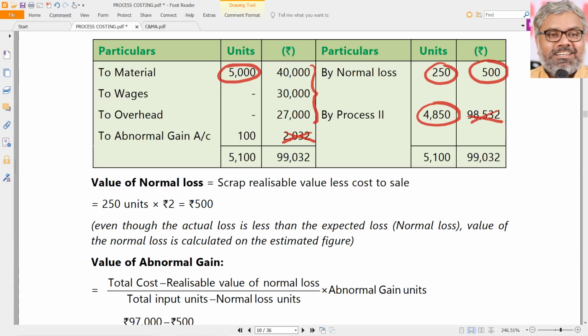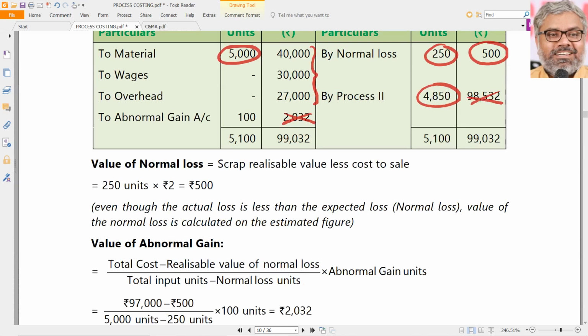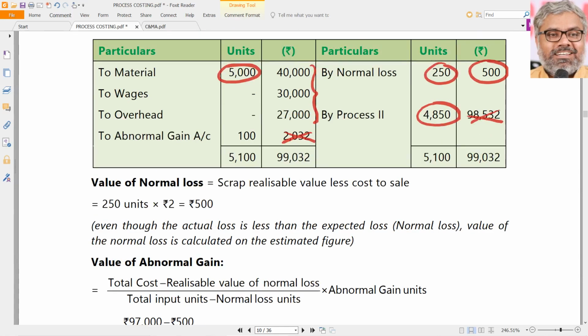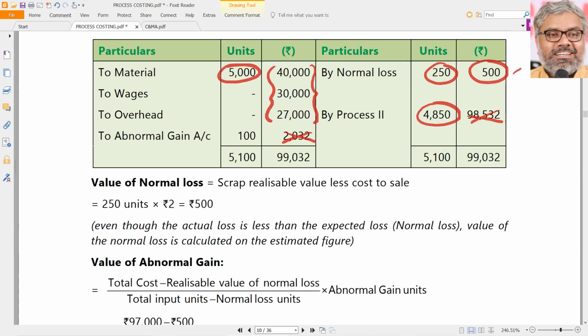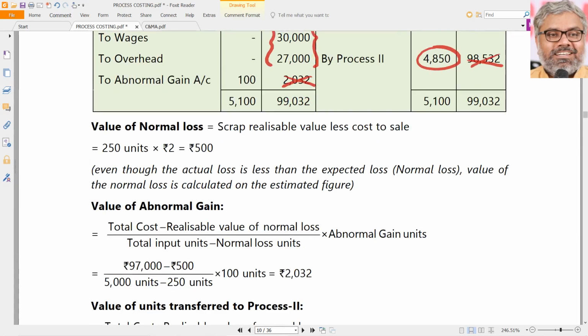So what is going to be the total cost without these things? That is already known. 30 plus 40 plus 27, that is 97,000. Okay, fine. Minus 500. That is also there. Divided by originally inputted units of 5000 minus normal loss units. Total input units minus normal loss units only has to be taken. So that is 4750.